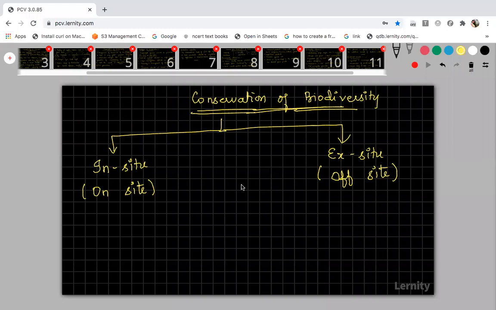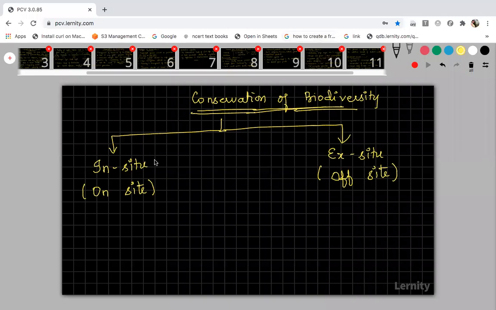Off-site is when the original habitat will not safeguard the organism, or the environmental conditions may not be good for the organism to survive there. Under those conditions, if it is not safe, you will shift or protect the organism in an artificial, man-made environment.